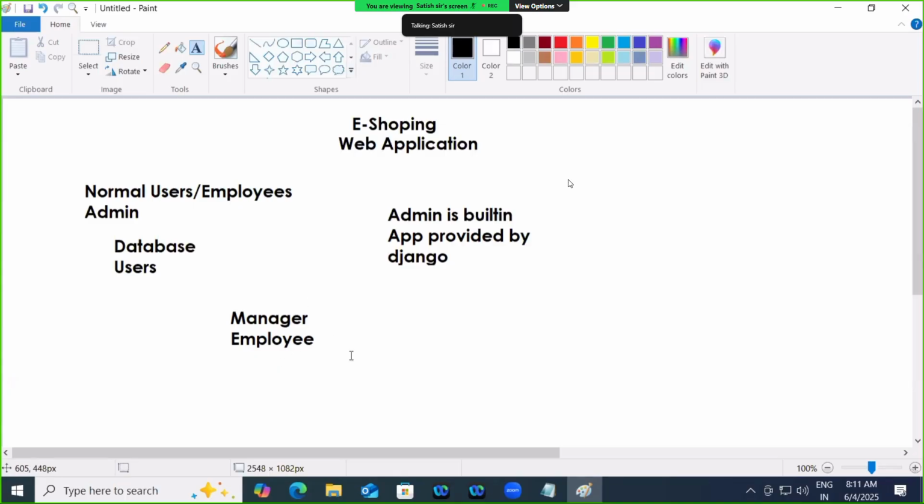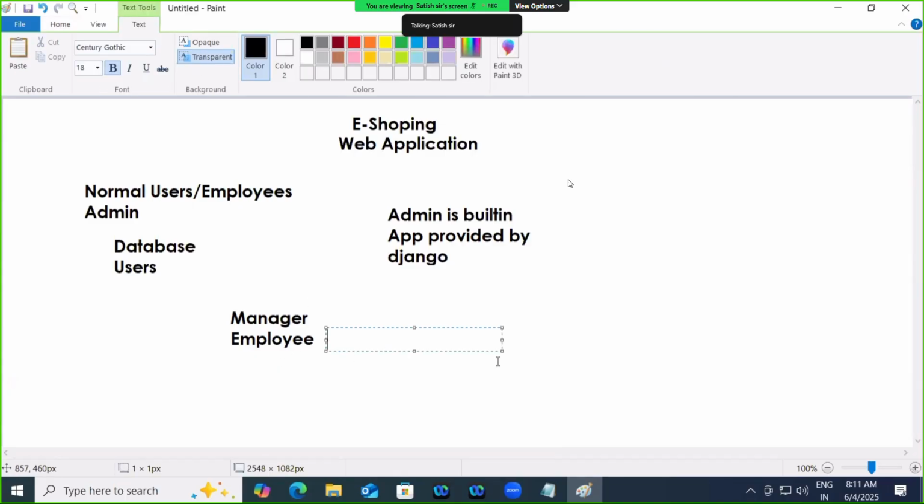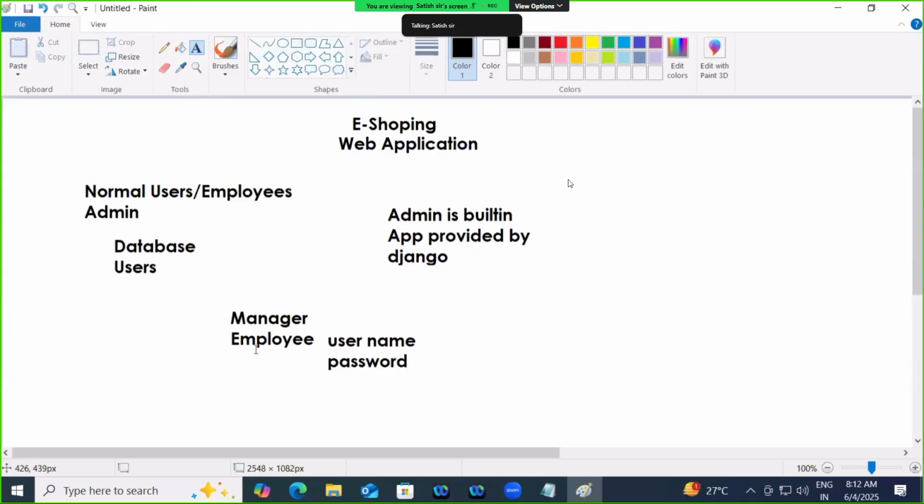It means creating employees is nothing but registering them by giving a username and password, and you create an employee. For this employee, what do you give?